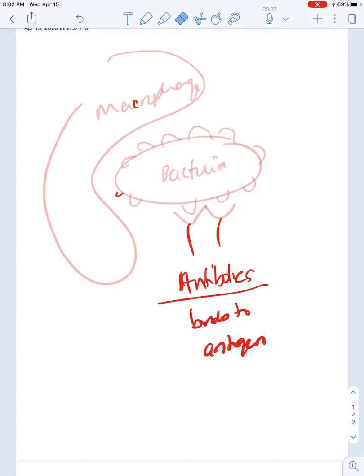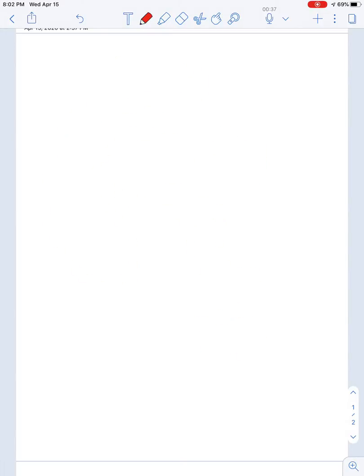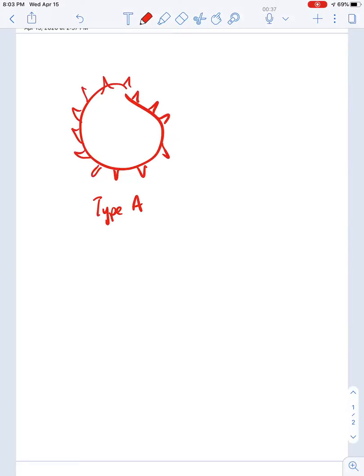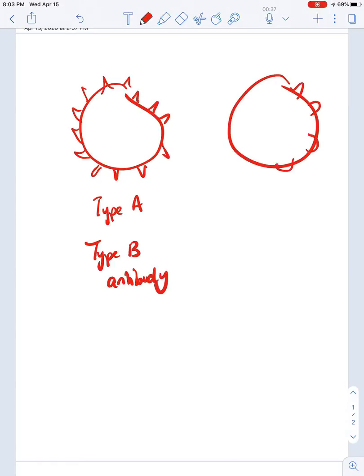Now, if you have type A blood, okay, so let's take a look at that type A blood again. Okay, so here we go. So here's your type A blood. And you know that there's these A markers on it. Well, if you have type A blood, you produce type B antibody. Okay, so what does that mean? That means if somebody with type B blood,